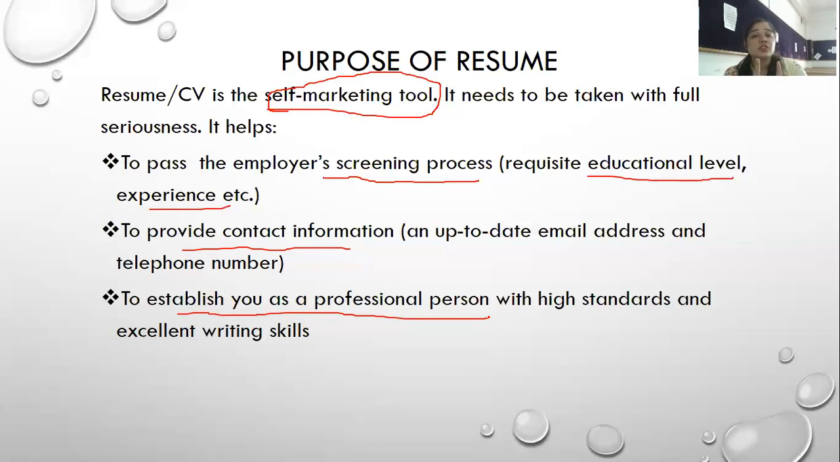So this is the first document which an employer has in his hand to judge you, what kind of person you are, how serious you are, right? So this establishes you as a professional person with high standards, and also shows your excellent writing skills.